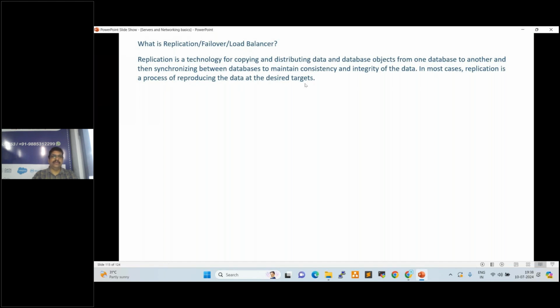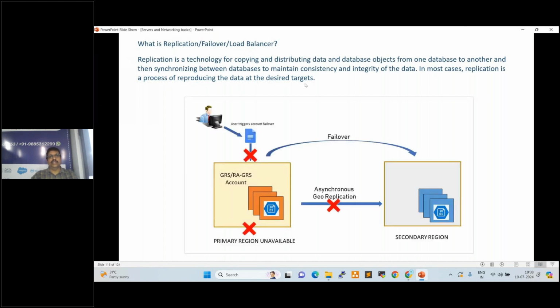See here, this is the replication. For example, this is the primary region. This is the secondary region. What is a region? Anyone? Region is a data center. Normally, we can say a region is a geographical location. It is a data center, right? So this is the primary data center. This is the secondary data center.